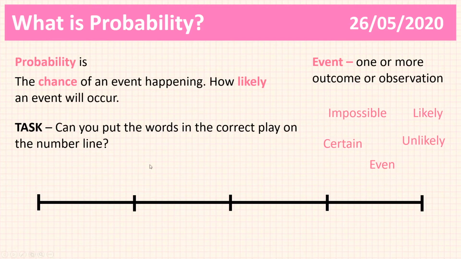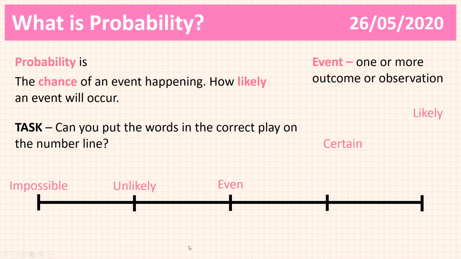Okay, so let's go through the answers. So on this left-hand end point, we're going to put impossible. We're going to then put unlikely as the next rung up on our number line. Then we've got even in the middle, likely second from the right, and certain on the very right. That's how we would have done this. So impossible on the very left, certain on the very right, and then even in the middle.